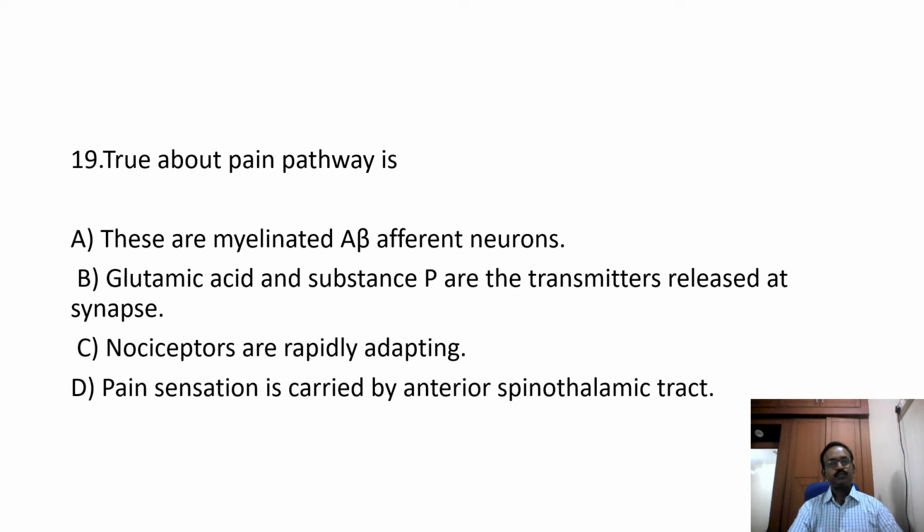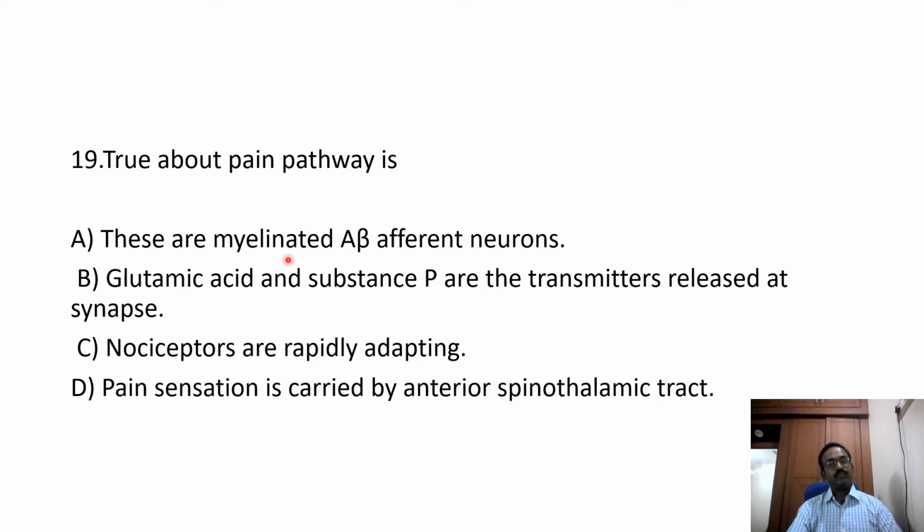19th MCQ, true about pain pathway. Option A, these are myelinated A beta afferent neurons. Actually, pain sensation is carried by the A delta myelinated nerve fibers and C unmyelinated nerve fibers. Slow pain is carried by the unmyelinated C fibers and A delta myelinated fibers. So this is the wrong answer.